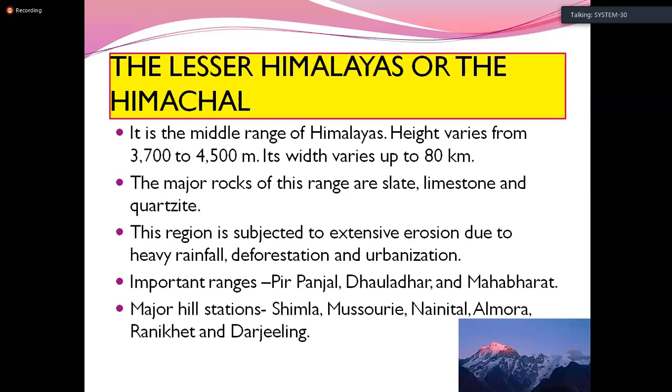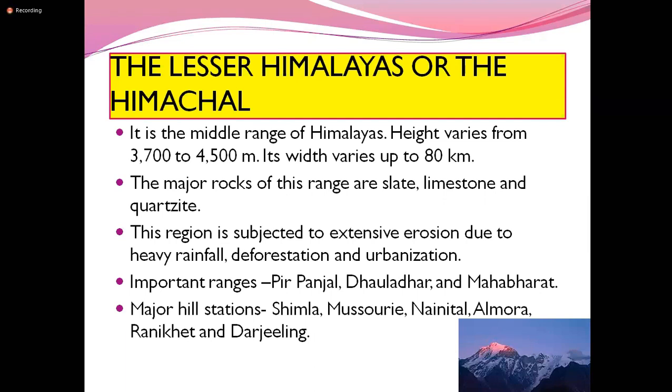Next, we are going to see the important ranges. What are the important mountain ranges here? Pirpanjal, Dhauladhar, Mahabharat. These are the important mountain ranges of the Lesser Himalayas. And we are going to see the hill stations. The famous hill stations are Shimla, Mussoorie, Nainital, Almora, Ranikhet, and Darjeeling. These are the famous hill stations found in the Lesser Himalayas.